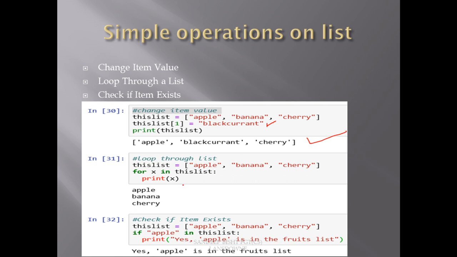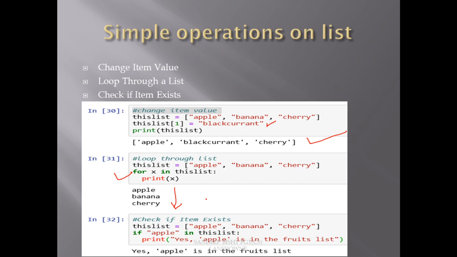Now to iterate through a list, or to loop through a list, we can use a for loop. So for x in this list, print x. What will happen here is that x will take the value of all the elements, and in the loop those elements will get printed. So apple, banana and cherry, x will take these 3 values and print them in order.